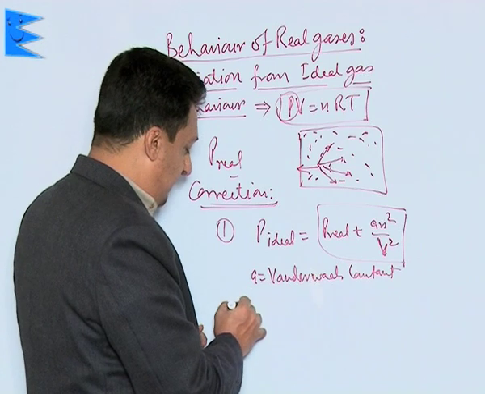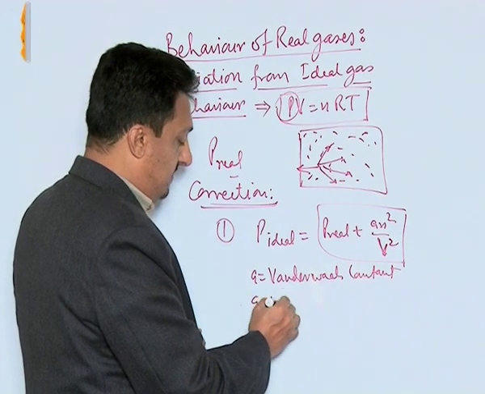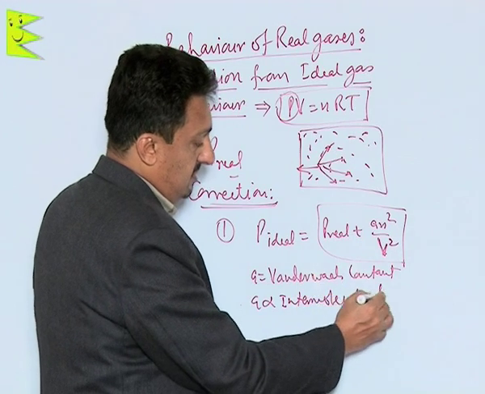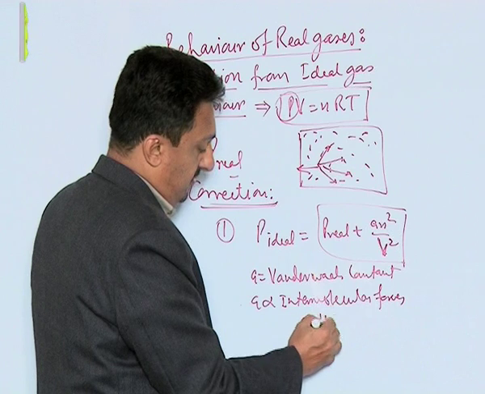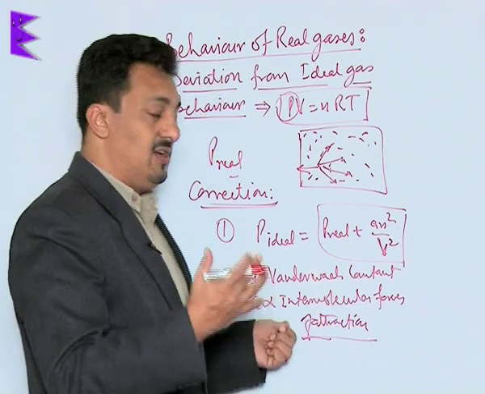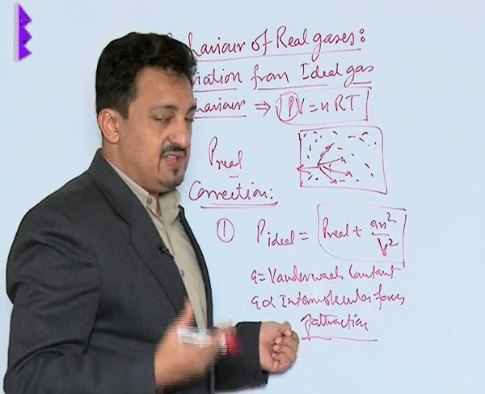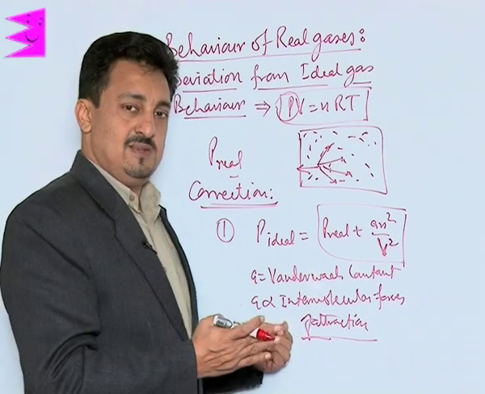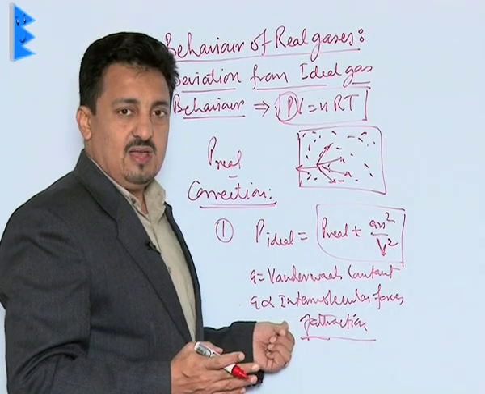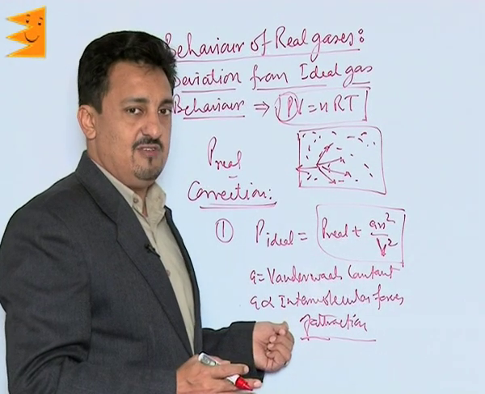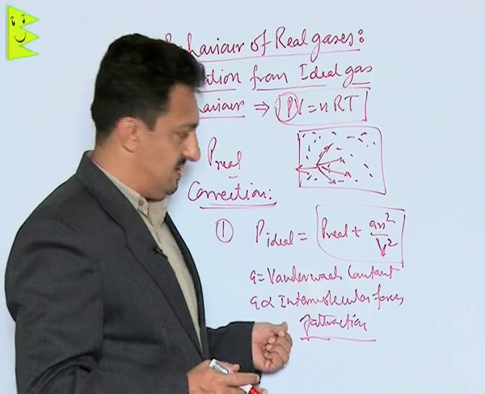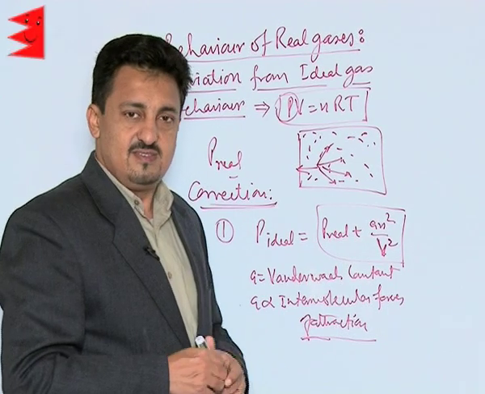This a is directly proportional to the intermolecular forces of attraction, so the magnitude of a gives us the magnitude of the intermolecular forces of attraction between the gas molecules. The higher the value of a, the more polar the gas molecules and the stronger the forces of attraction, and therefore the more easily they will get liquefied. That's the most important thing. So that was the pressure correction.